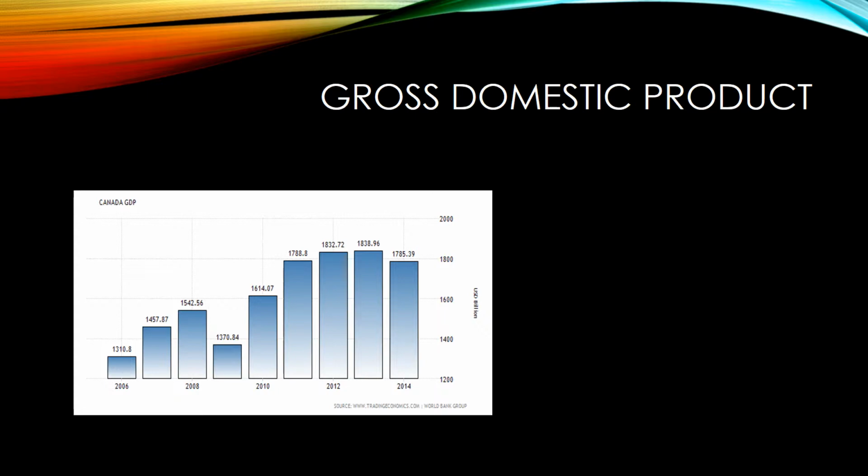GDP in Canada averaged 581 billion from 1960 until 2014, reaching an all-time high of 1838 billion in 2013 and a record low of 40 billion in 1961. GDP in Canada is reported by the World Bank Group.